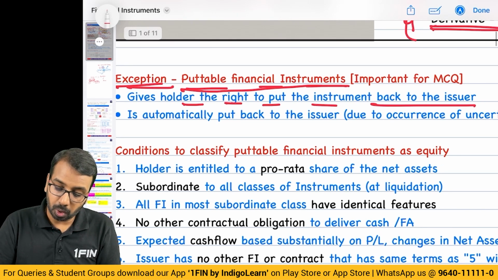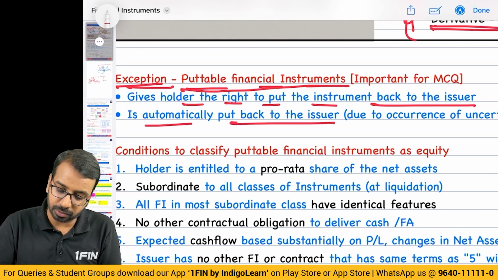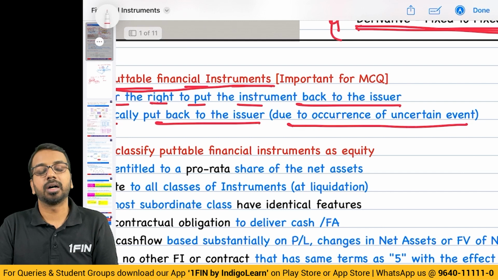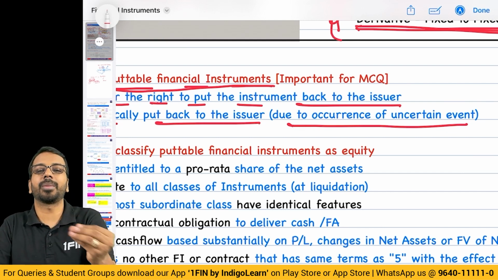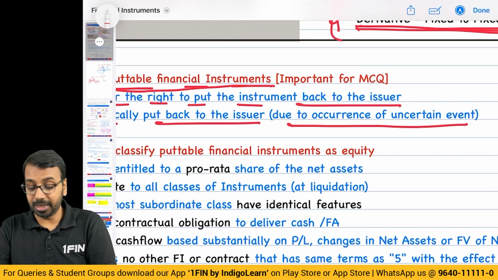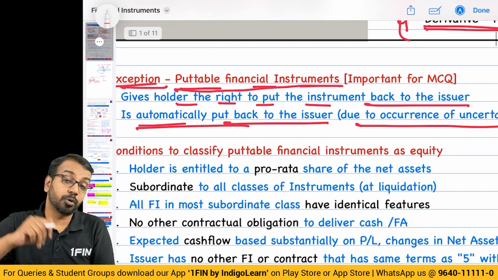Another scenario is the instrument is automatically put back to the issuer due to the occurrence of an uncertain event. So if some event has been defined, for example, completion of a particular milestone, if the milestone is completed, it is automatically put back to the issuer.